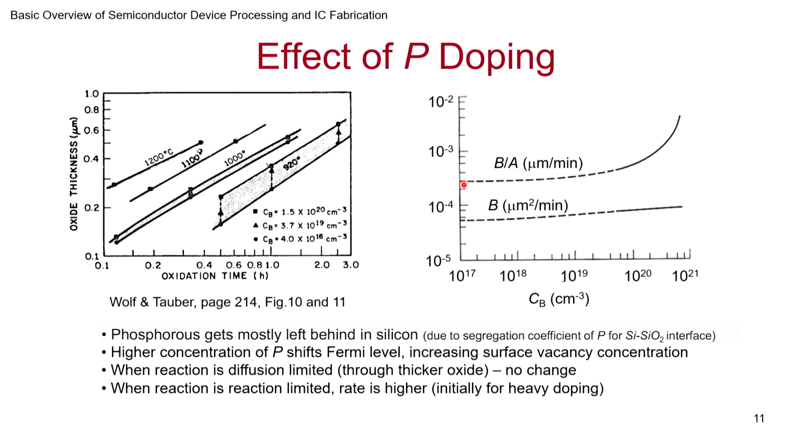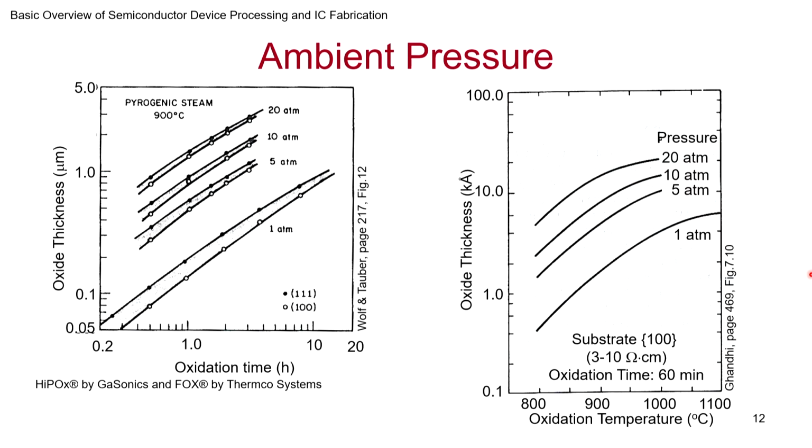You find that the quadratic rate is constant, because it has nothing to do with the reaction at the interface, whereas the linear rate ends up becoming high for higher doping concentration, because higher doping concentration facilitates the oxidation at the interface. So that was about doping.